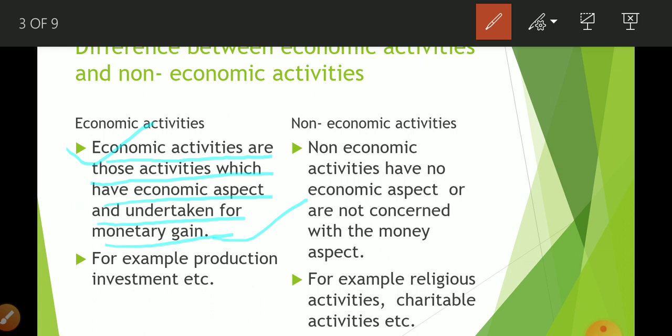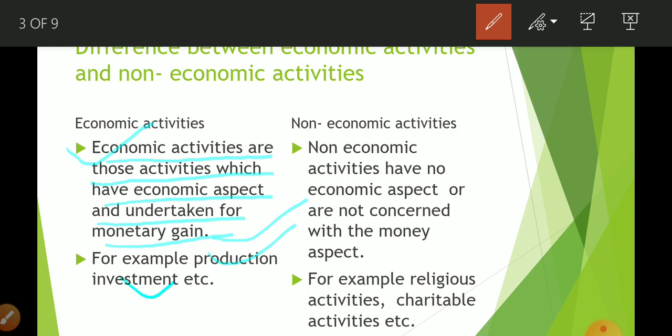If you are doing any activity and you are thinking that in return I'm going to get money, this is known as an economic activity. Like suppose you started to teach two or three students at your home, who are studying in 3rd or 4th class. So what are you doing? You are doing economic activity. Okay, so what are the examples of economic activity?